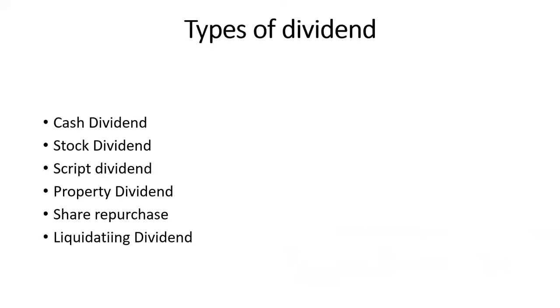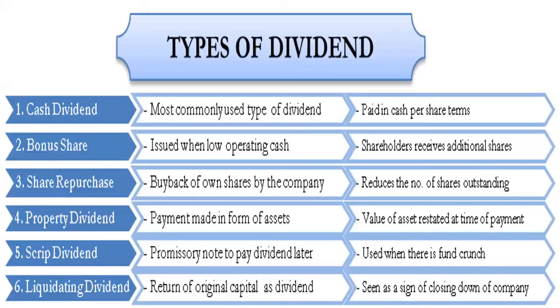Let's see what the different types of dividends are. Cash dividend, stock dividend, scrip dividend, property dividend, share repurchase, and liquidating dividend. These are some of the types of dividends generally used by a company. Let's see cash dividend. Cash dividend is the most commonly used type of dividend. The dividend is paid in the form of cash. As per the terms, the company pays the dividend in cash.